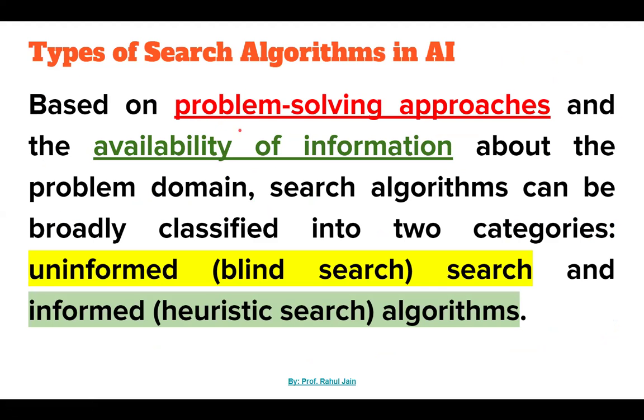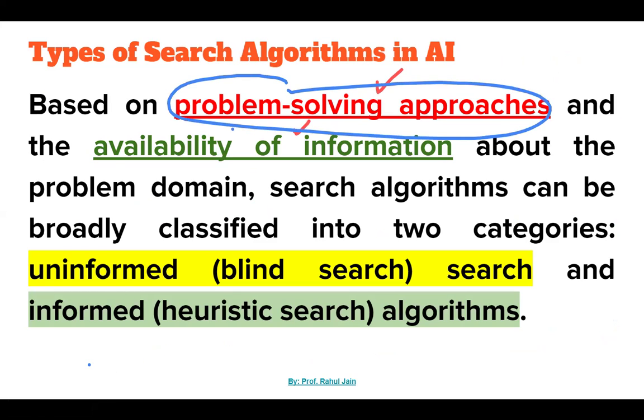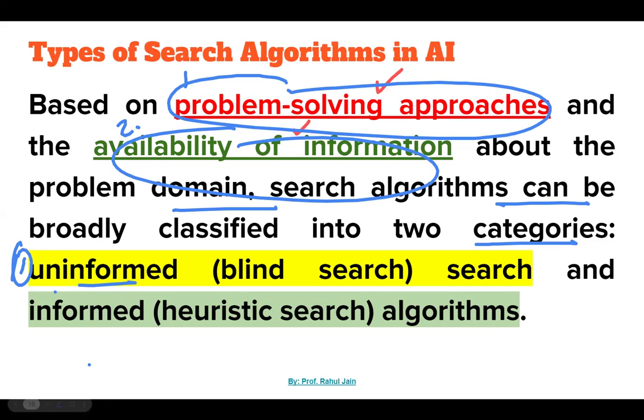So based on problem solving approaches and availability of information, two important characteristics I am again telling. What are the two important characteristics? The approach that we are using, the problem solving approach, and the availability of information. Based on these two criteria about the problem domain, search algorithms can be broadly classified into two categories. One category is uninformed search or blind search, and the second category is informed search or heuristic search, right?